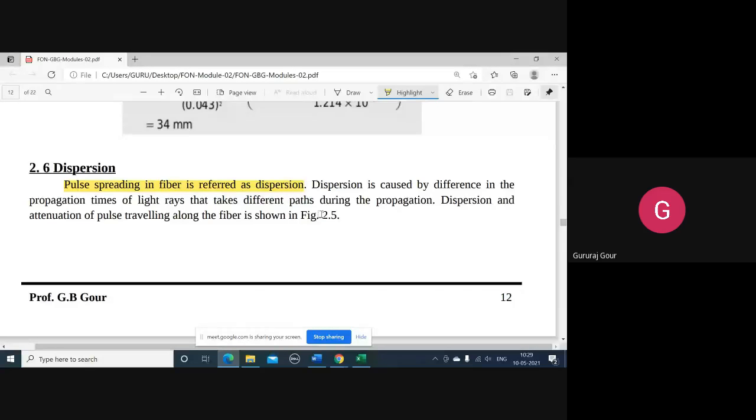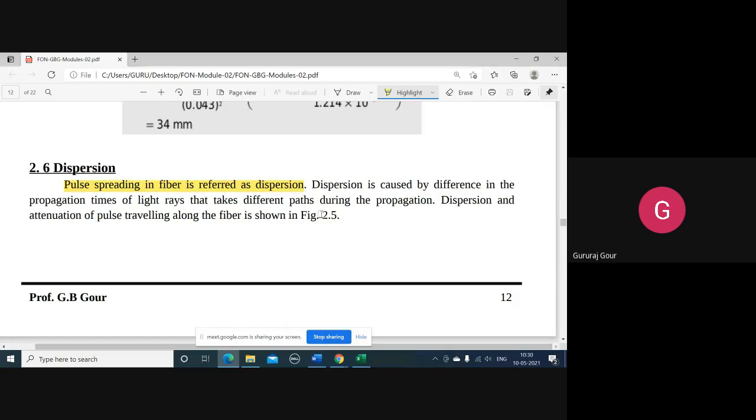Now, in order to explain this phenomenon, dispersion, we'll describe the intensity modulated light in terms of pulses. If I say the light is going to strike the mouth of the core at a particular angle, now I can say that the pulses of light are striking the core at a particular angle of incidence.